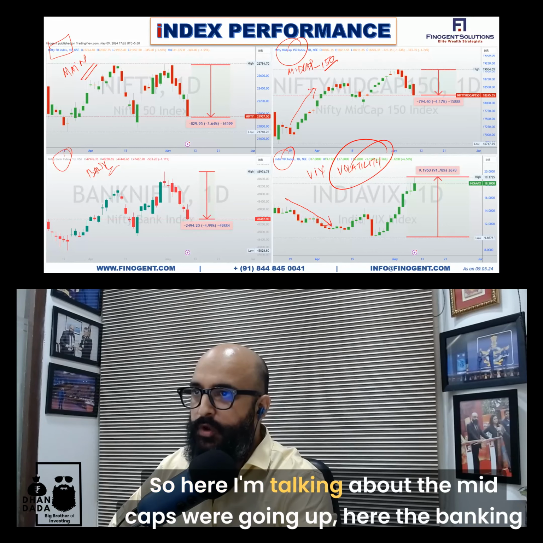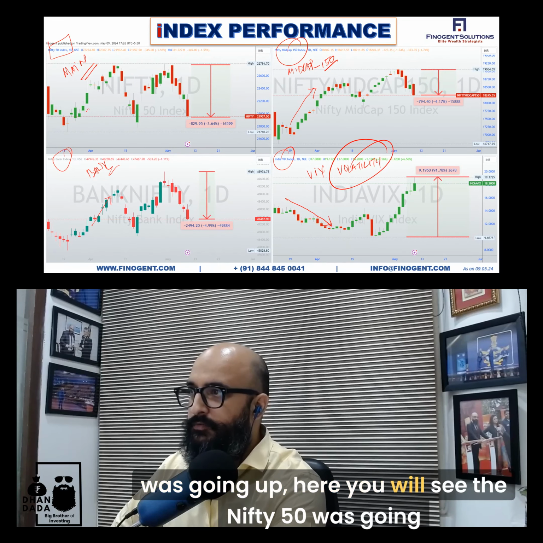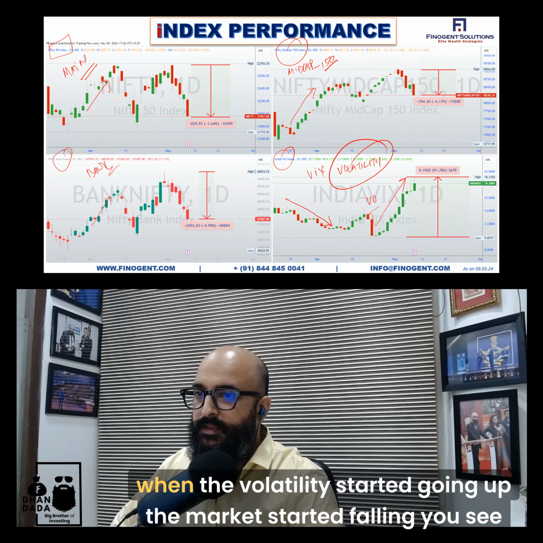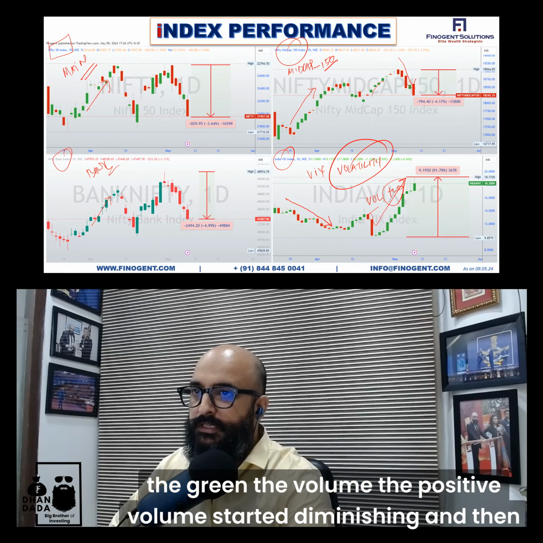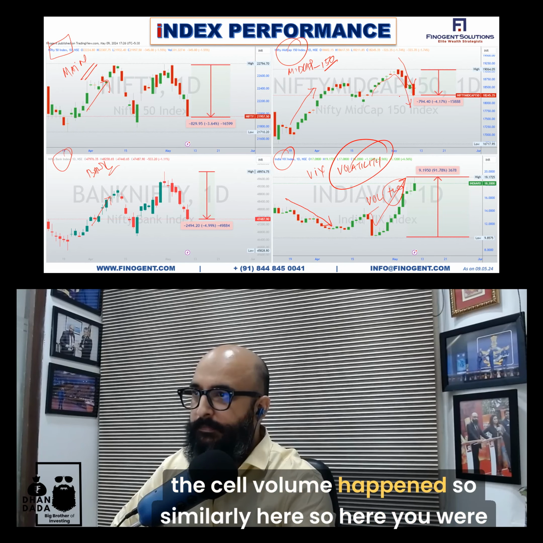So here I'm talking about the mid caps going up. Here the banking was going up. Here you would see the Nifty 50 was going up. When the volatility started going up, the market started falling. You see the green, the positive volume started diminishing, and then the sell volume happened.